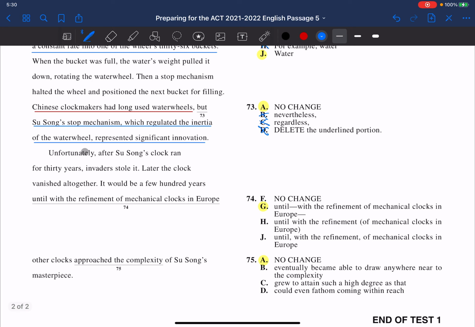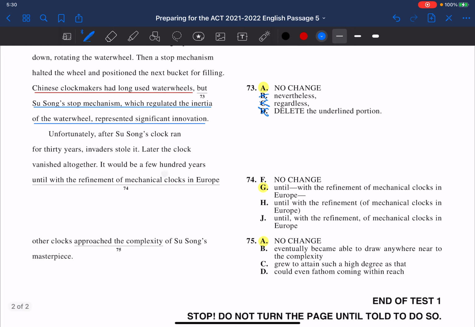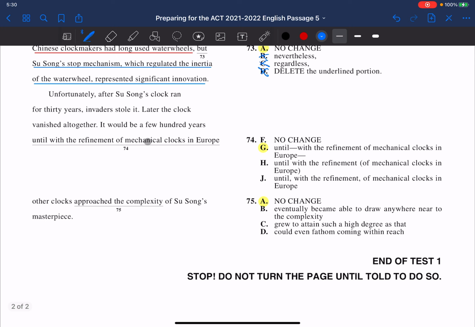So we continue. Unfortunately, after Susong's clock ran for 30 years, invaders stole it. Later, the clock vanished altogether. It would be a few hundred years until the refinement of mechanical clocks in Europe, other clocks approached the complexity of Susong's masterpiece. All right, so it's 74. So the answer is, well, until with the refinement of mechanical clocks in Europe, other clocks would appear.